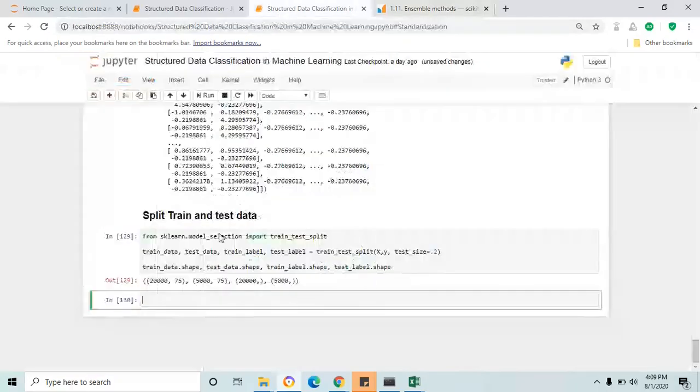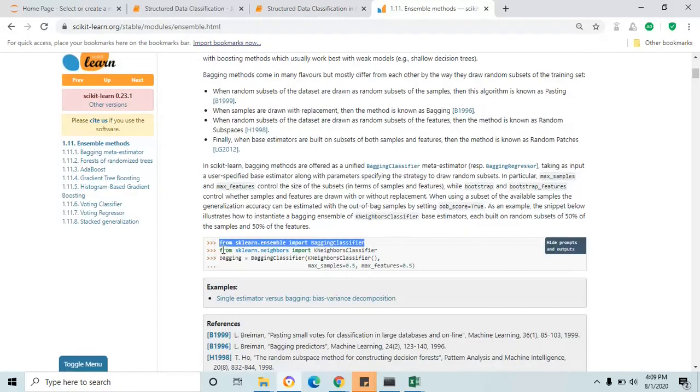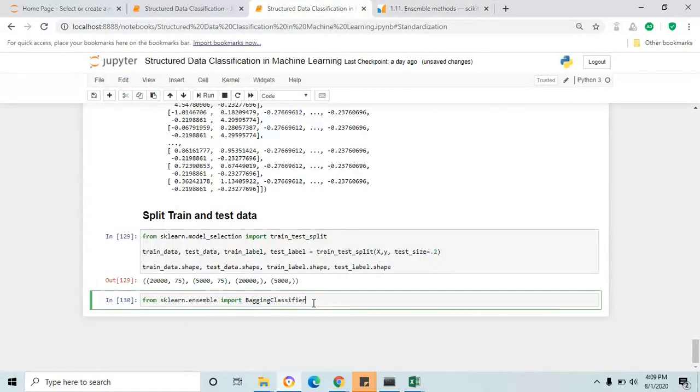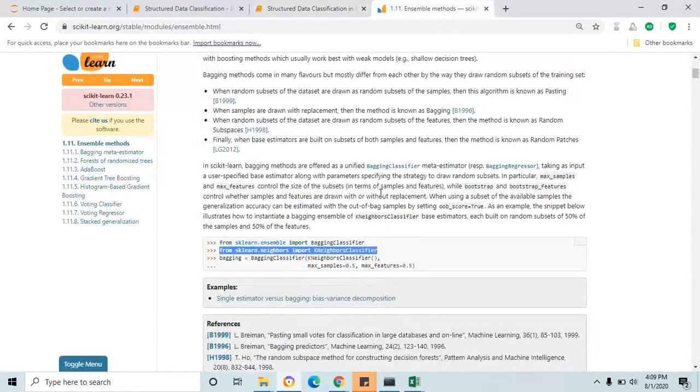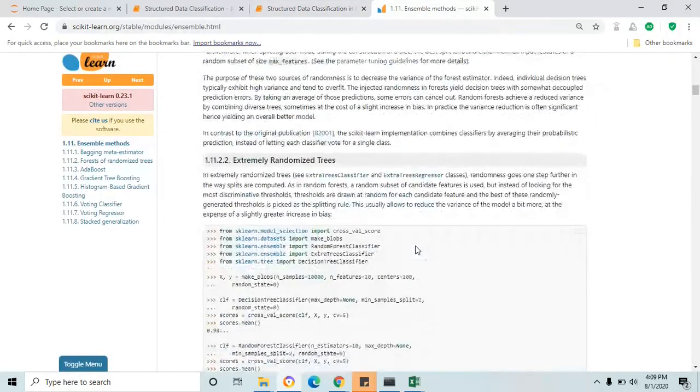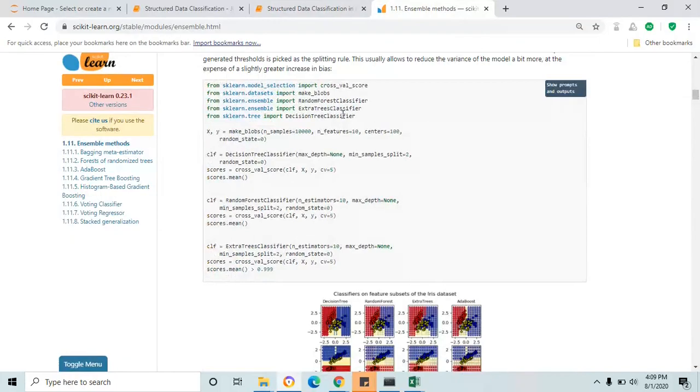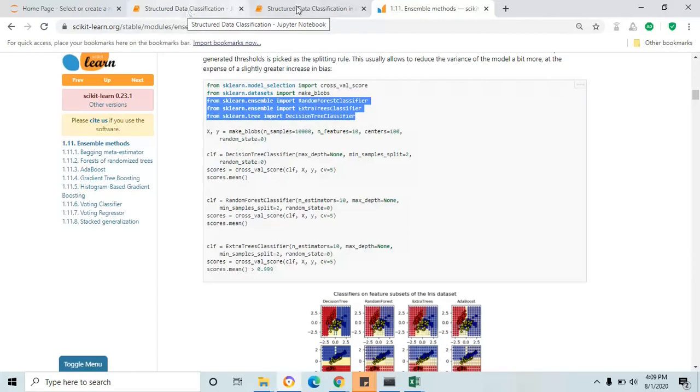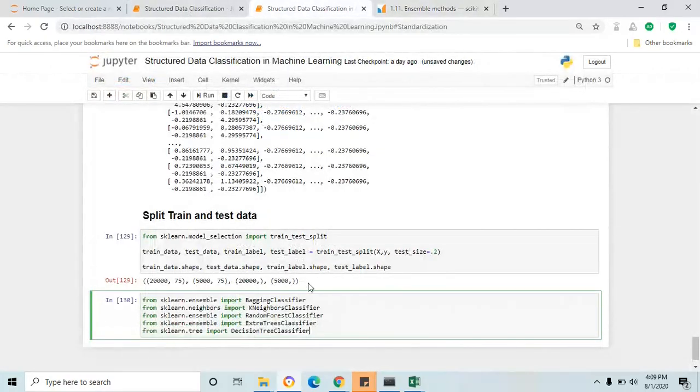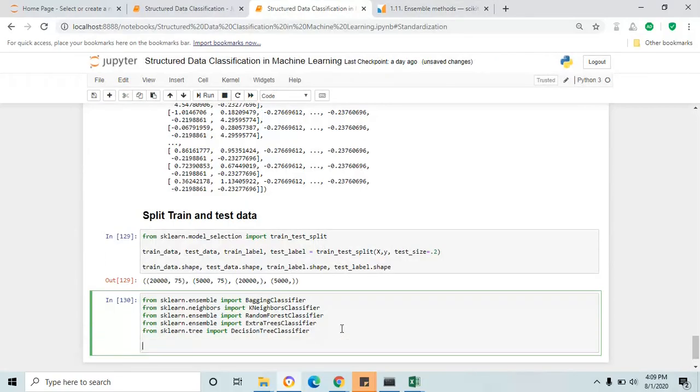First, the bagging classifier. I'm copying and pasting it into our Jupyter notebook to experiment with our data. And below I'm going to use the last three. Let's experiment with these five algorithms from the ensemble classifier. After that, you have to create a variable for each algorithm function.